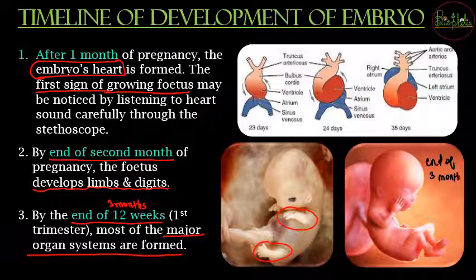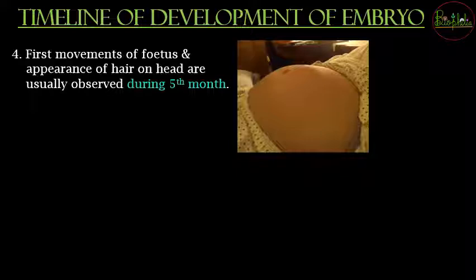So by the end of 3 months you can see that the baby is much more looking like normal. So that will be the end of first trimester. Now the fourth event that can be very well appreciated, that is movements of the baby. So first movements of the baby, wherein the kicking of the baby or turning of the babies, all that can be observed by the end or during the 5th month.